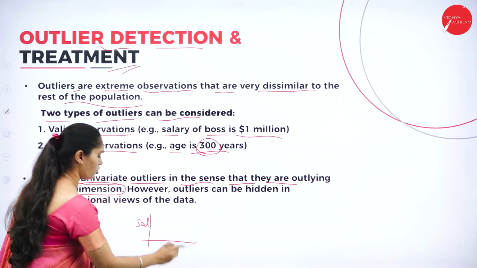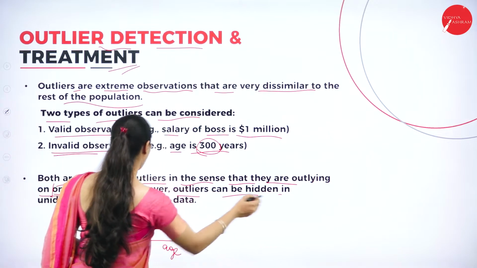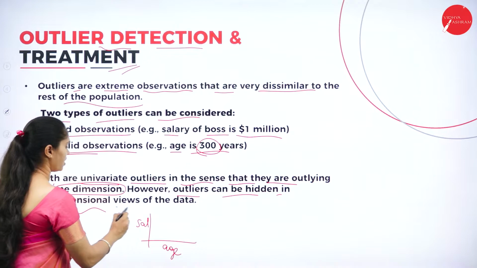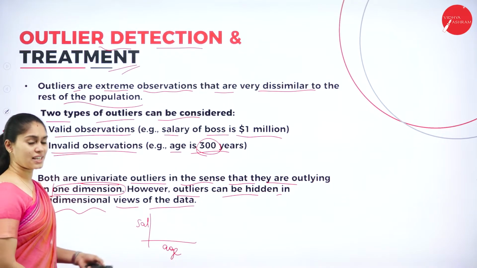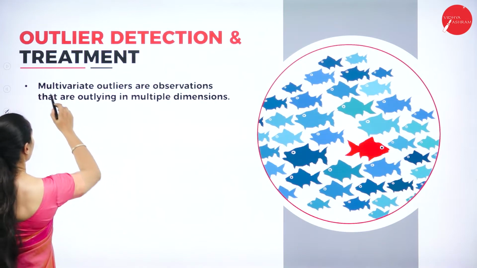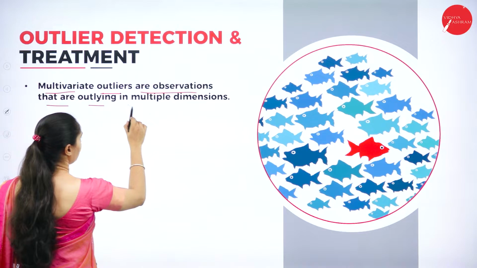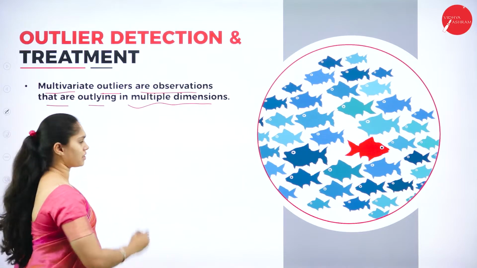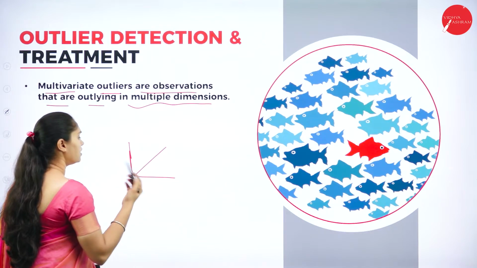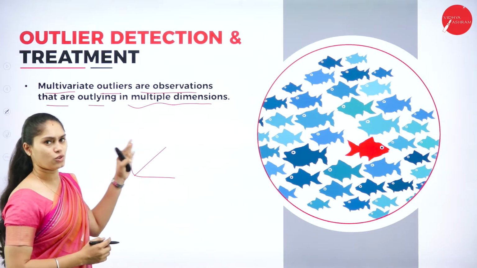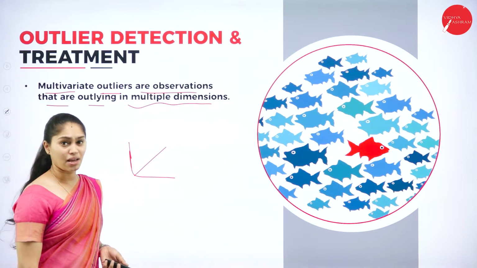So they are only relying on a single dimension. However, outliers can be hidden in unidimensional views of the data. What if I wanted to have more dimensions, like multiple dimensions? Multivariate outliers are observations that are outlying in multiple dimensions. At that time, it has both a row and a column as well as a depth. We are going to have height and width along with a depth that is related to multiple dimensions.